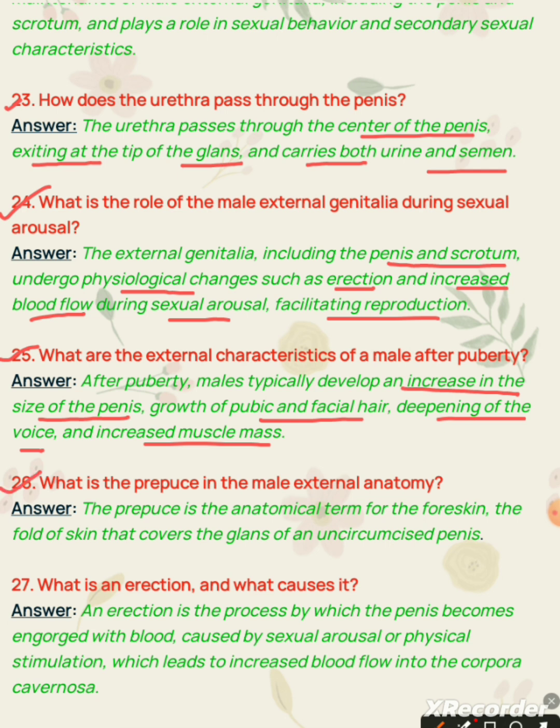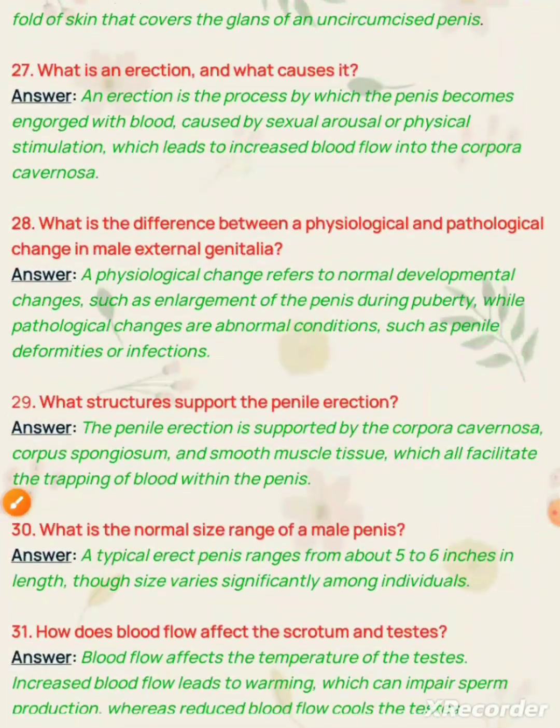Question 26. What is the prepuce in the male external anatomy? Answer. The prepuce is the anatomical term for the foreskin, the fold of skin that covers the glans of an uncircumcised penis. Question number 27.